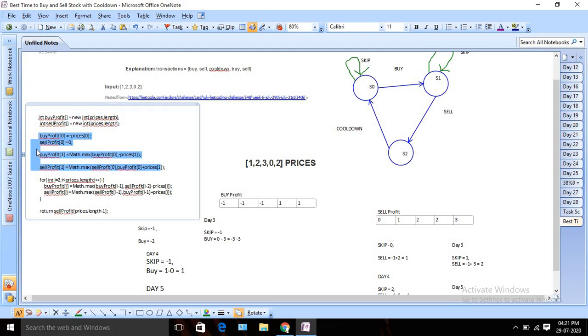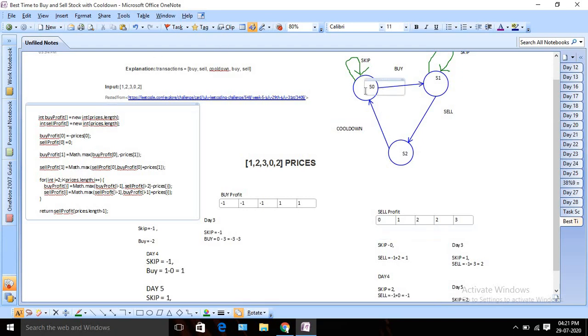Now for the next day, again I can calculate my buy profit. In this case, I can skip, or I will not buy anything, I will be in this state only, or I can buy. I can sell my previous one and buy on that day itself, but there is no option to sell because of the cool down condition.